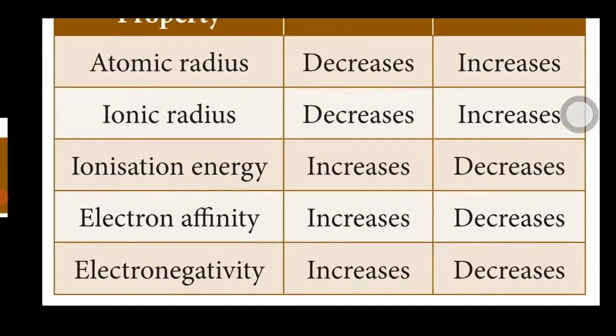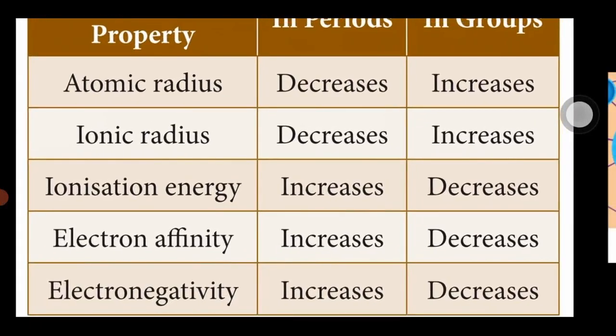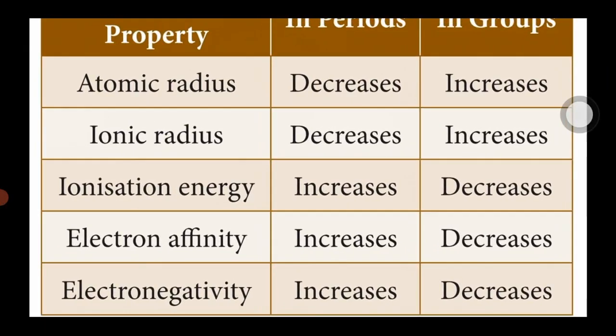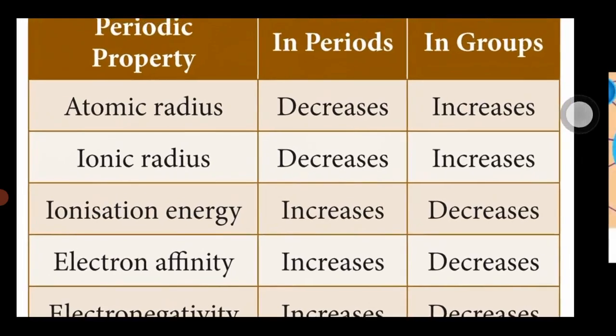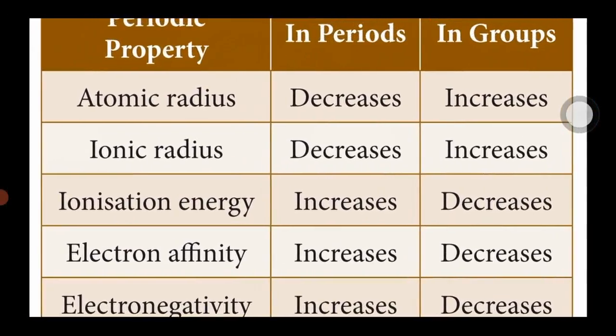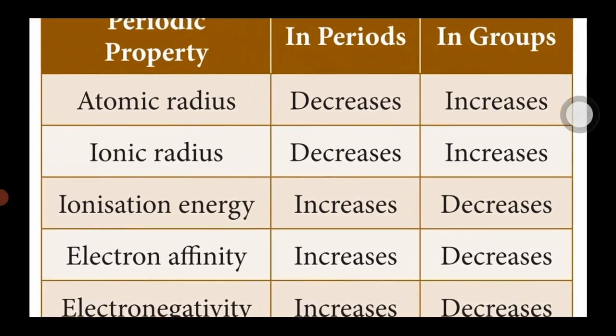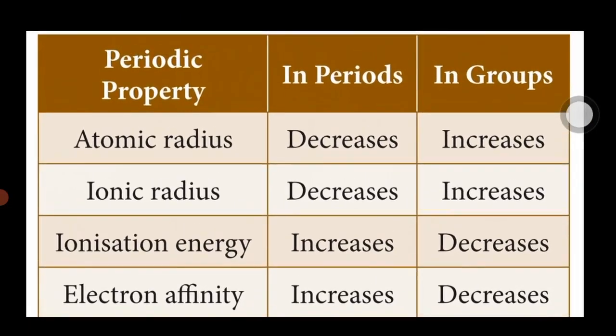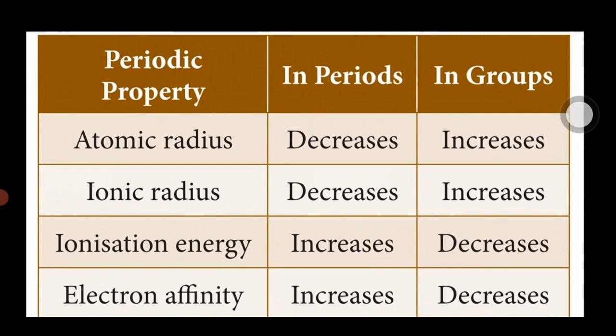The remaining 3 properties: ionization energy, electron affinity, electronegativity. These 3 properties decrease down the group and increase along the period, left to right. These are the 5 periodic properties.